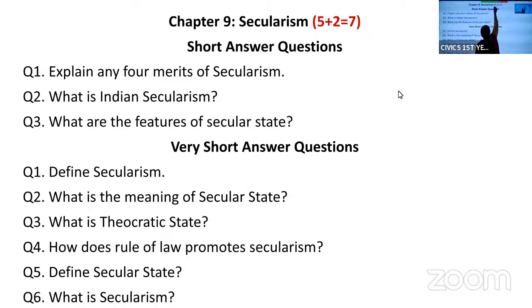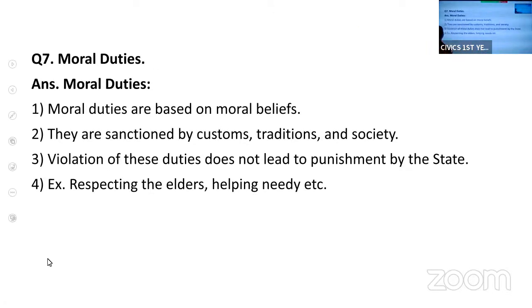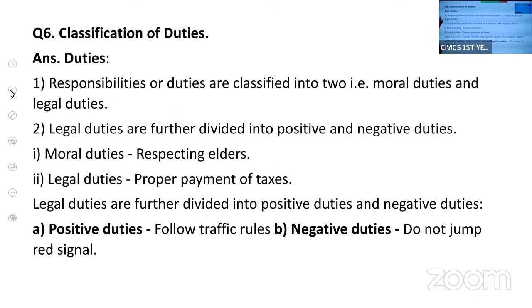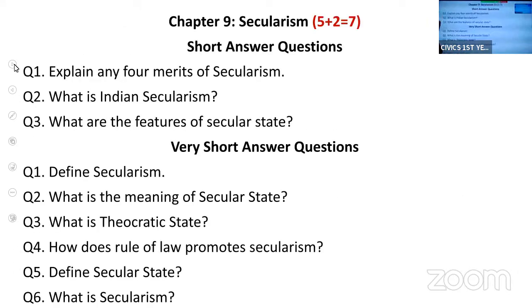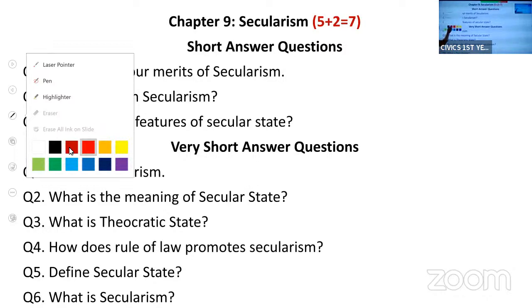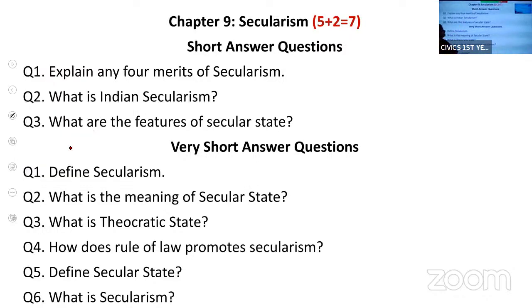Now you will get one SAQ and one VSAQ from this chapter. Okay, it is a very small chapter. It has got weightage of 7 marks. So the important questions from this chapter are merits of secularism, secularism in India, that is Indian secularism, and features of secularism. In these questions, merits of secularism and features of secularism are similar.